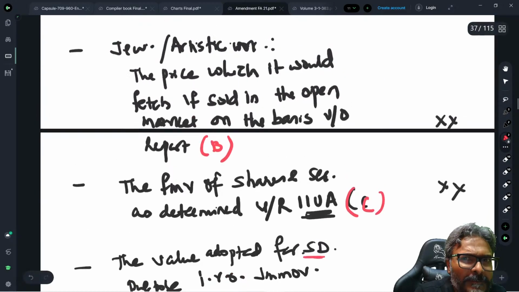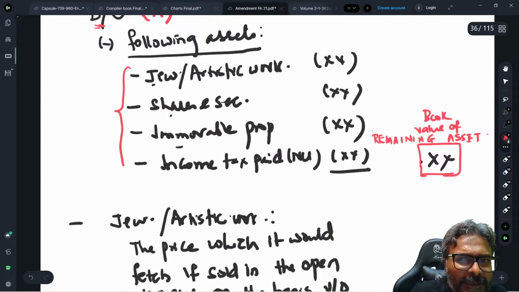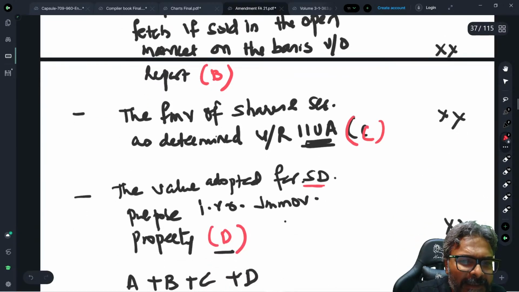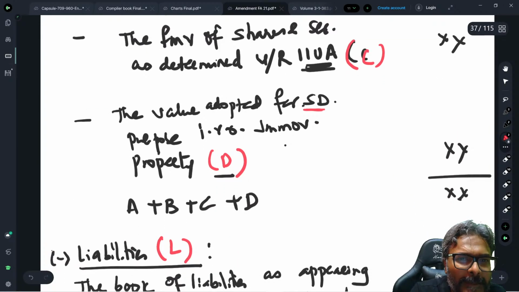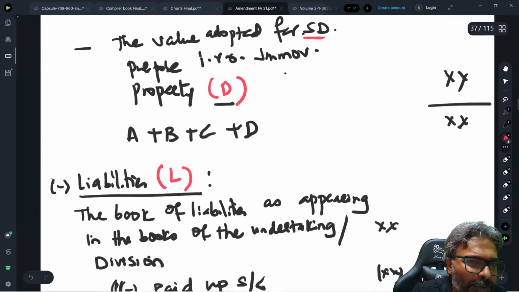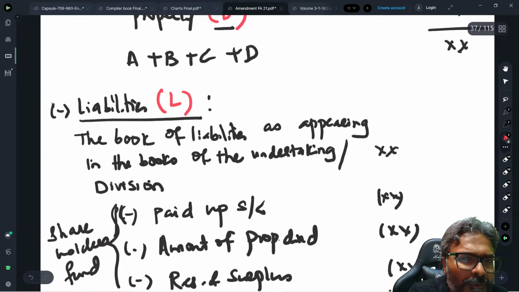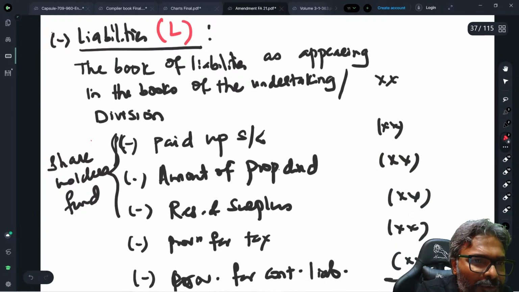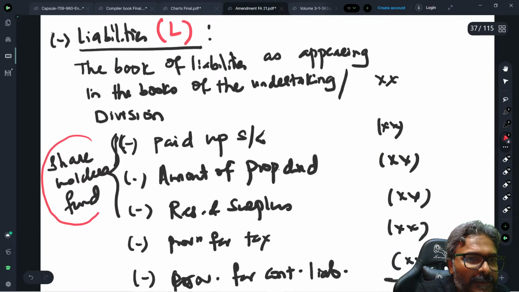So A is your book value of the remaining asset, plus B is the jewelry, C is the shares, and D is the immovable property. So A plus B plus C plus D, this is what you get, minus L, book value of the liability as appearing in the books of the undertaking or the division. So whatever is the total liability, from the total liability you will reduce the shareholder fund, students.